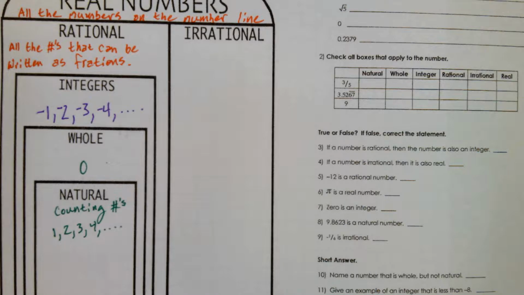That's how we get these numbers as fractions. -4 over 1. -3 over 1. So I can write those as fractions, so they're rational numbers. Even 0 over 1, right? It's 0, but it's still a fraction that way.